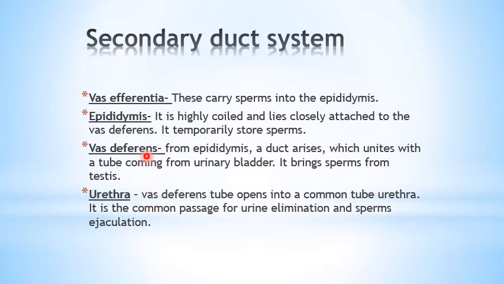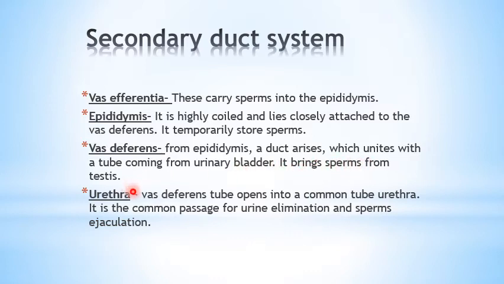The next is your secondary duct system. So one by one we will discuss. The first is your vas efferentia. These carry the sperms into the epididymis. Epididymis is highly coiled and lies closely attached to the testis, and here there is a temporary storage of the sperms. And vas deferens, from the epididymis the duct arises, which unites with the tube coming from the urinary bladder, and it brings the sperms from the testis.